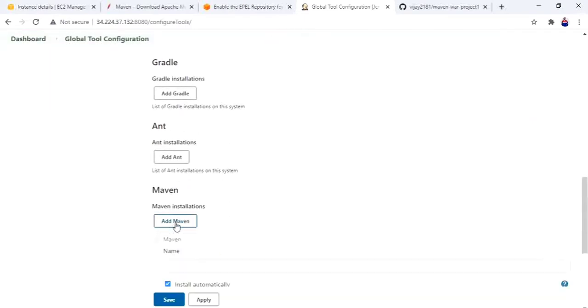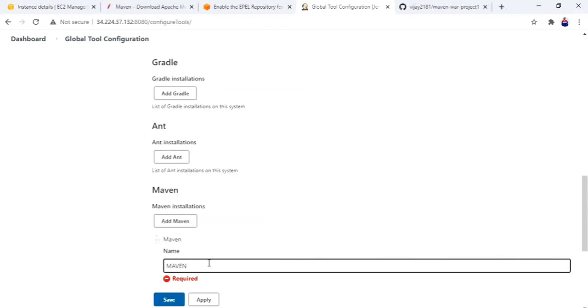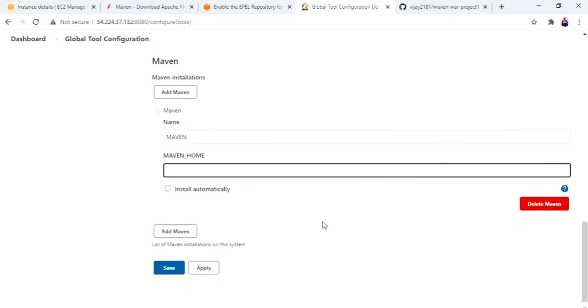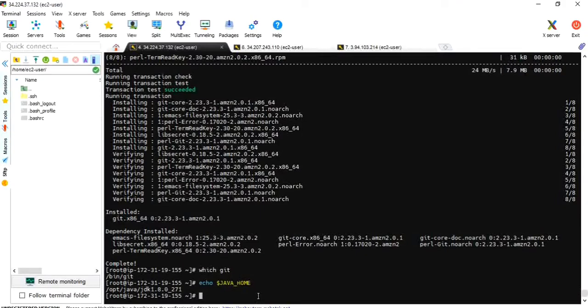Next, Maven. Add Maven. Uncheck this. Home. Let me go to server 1. Echo $M2_HOME, because we have specified M2_HOME, that's why I'm giving M2_HOME.